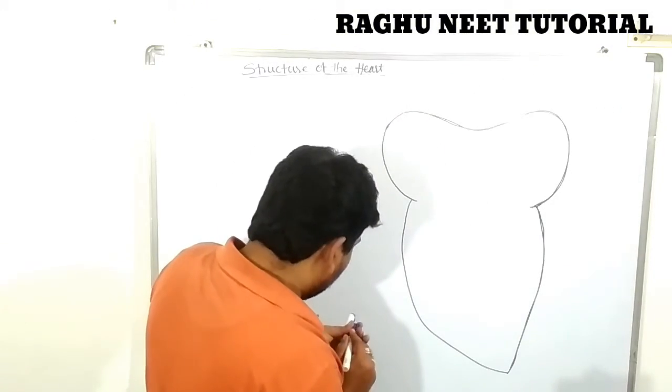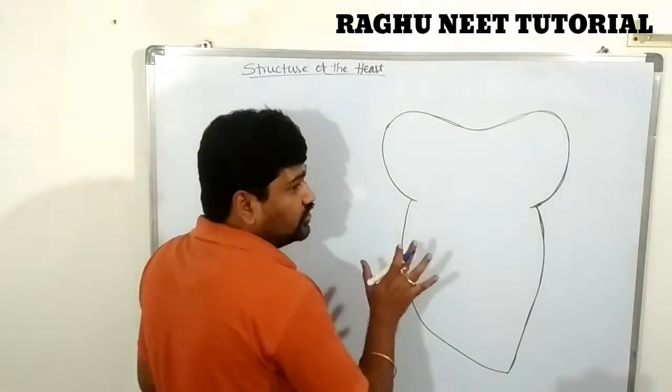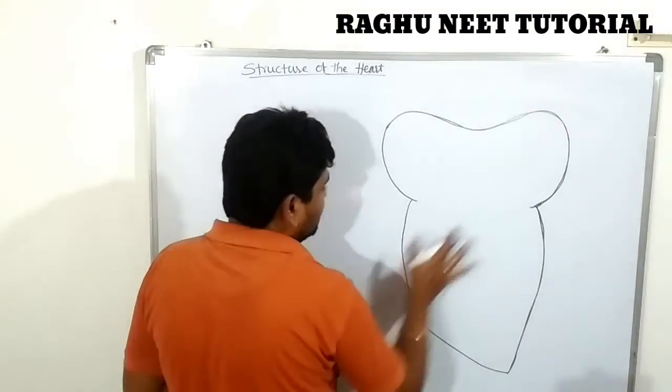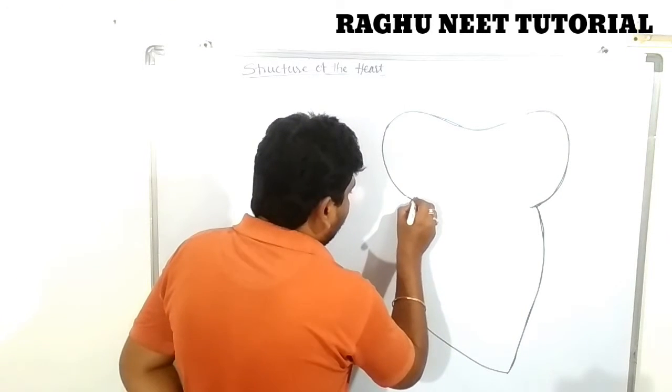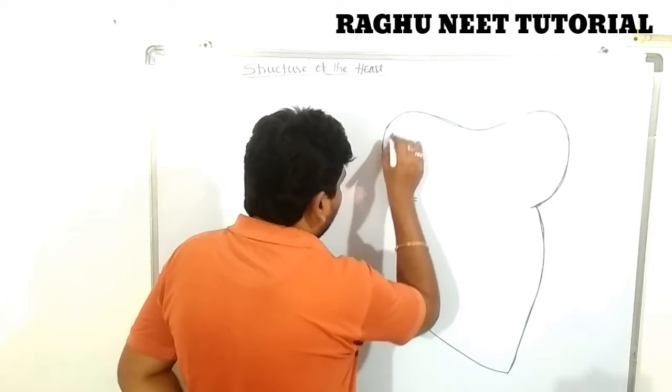So the heart consists of four chambers: 1, 2, 3 and 4. Let's discuss each and every chamber in detail.